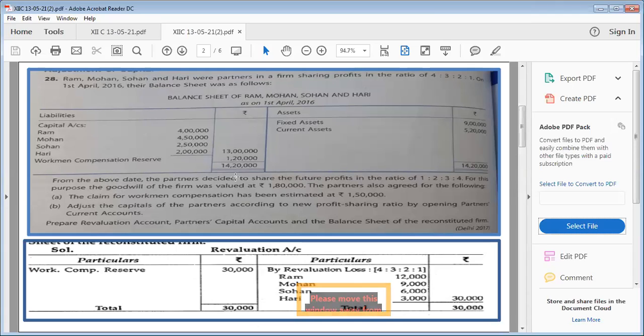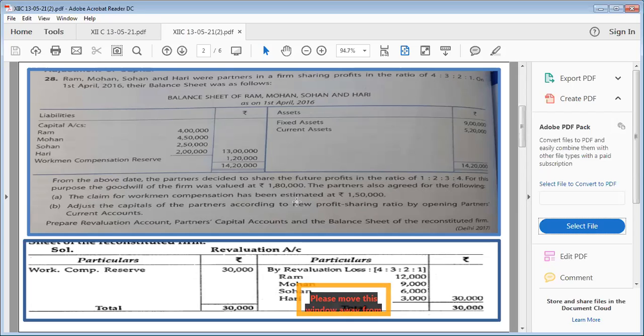From the above date, the partners decided to share future profits in the ratio of 1:2:3:4. This is their new ratio. For the purpose, goodwill of the firm was valued at 1,80,000, and the goodwill is appearing outside the balance sheet. It means it will go in gaining to sacrificing ratio. It means for this amount of goodwill, in order to adjust 1,80,000, we have to do old ratio minus new ratio. All right. The partners also agreed for the following.